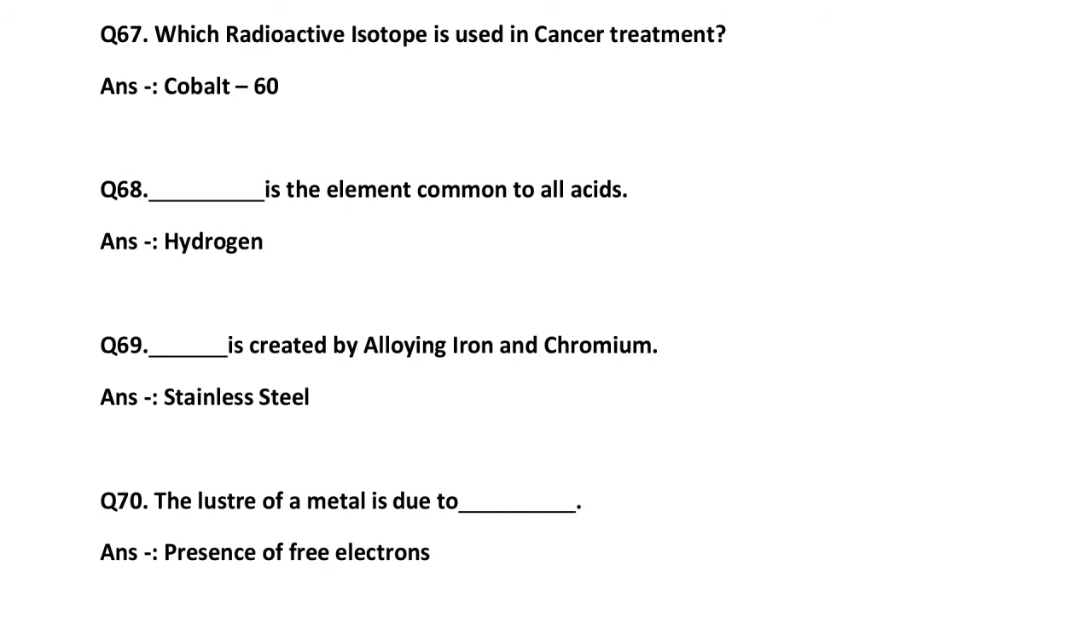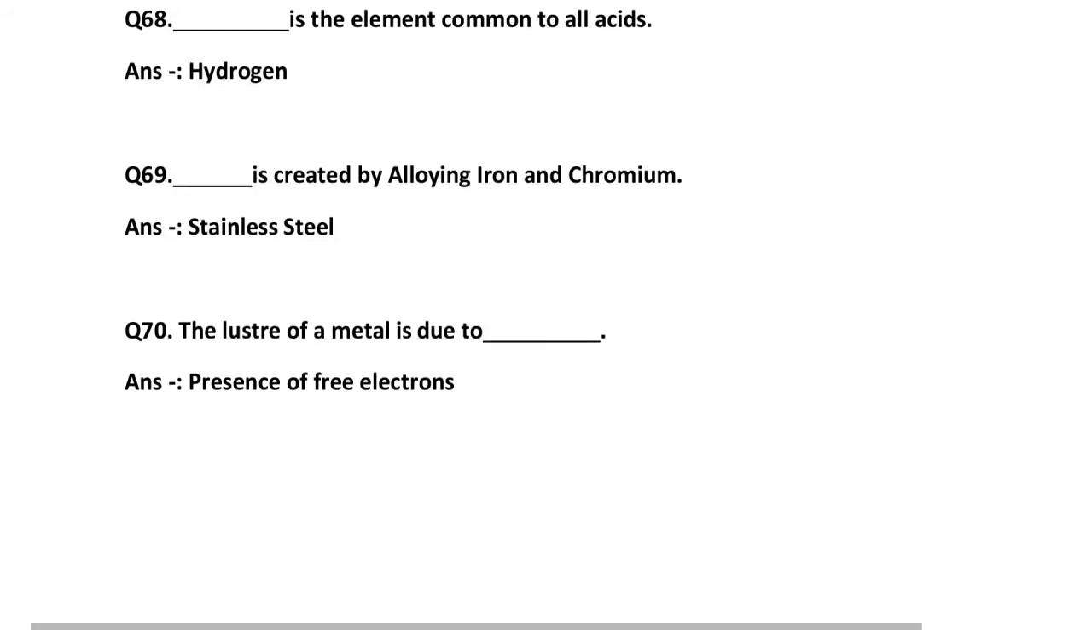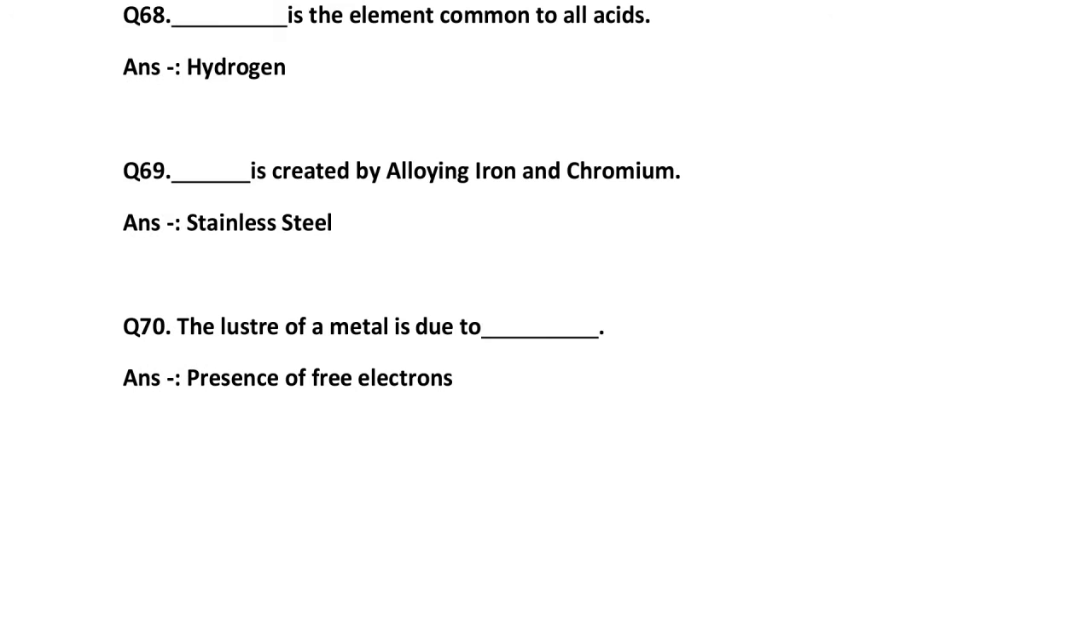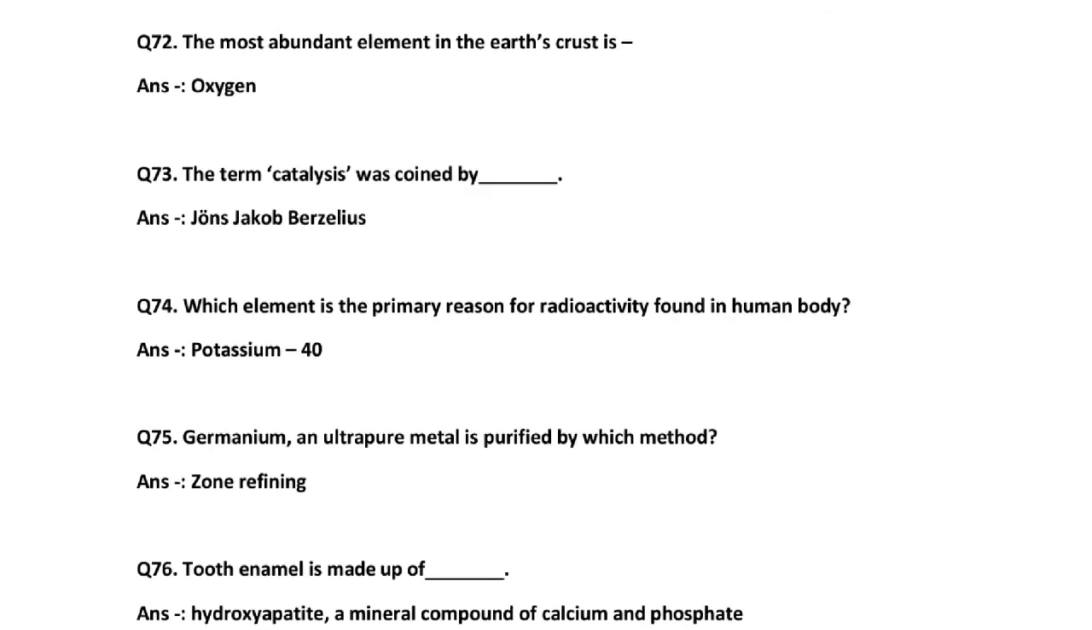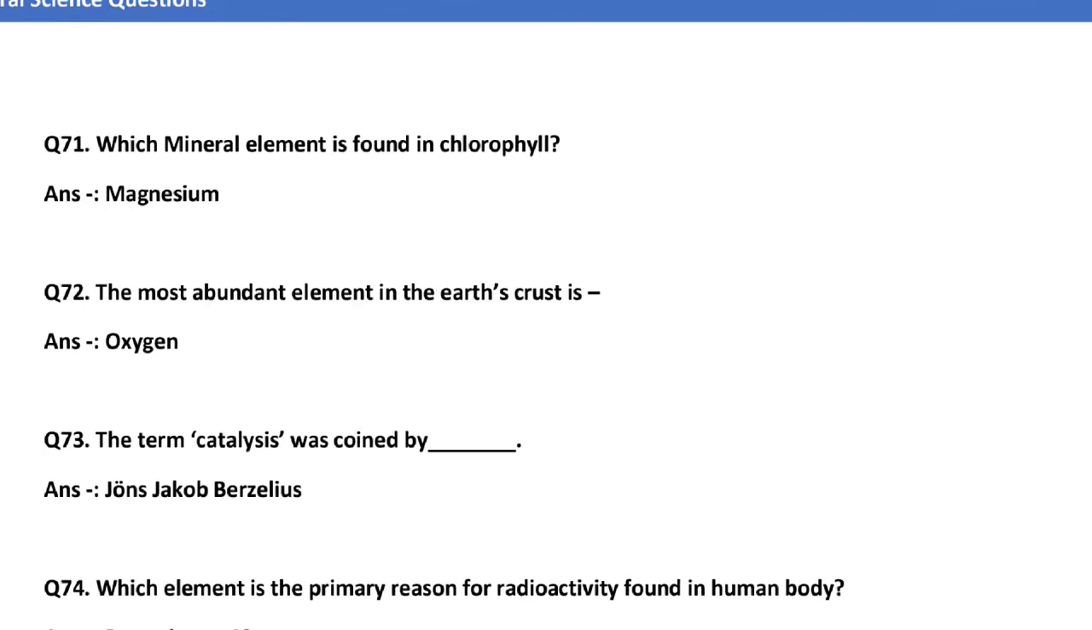Dash is created by alloying iron and chromium. That is stainless steel, iron and chromium to form stainless steel. In question 70, the luster of metal is due to the presence of free electrons. Okay, remember this and just see this video. Automatically you will remember this in your mind. Okay, in question 71, which